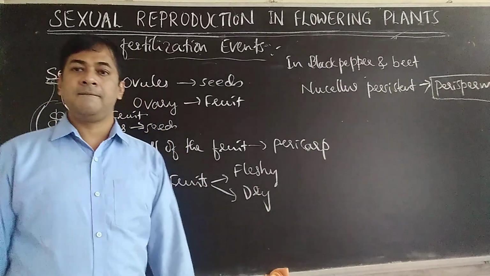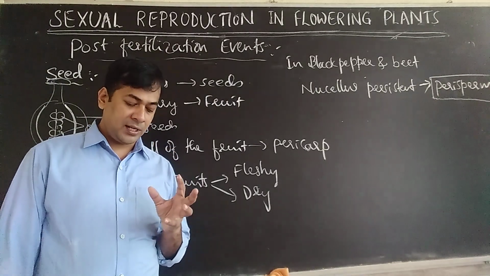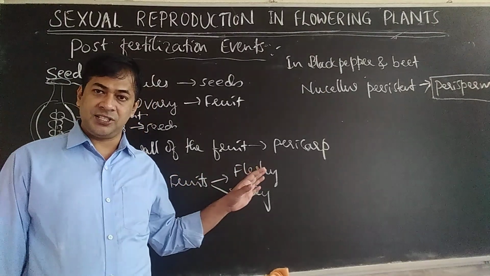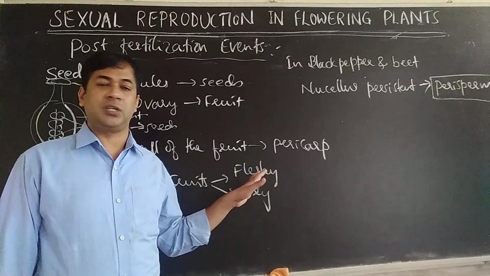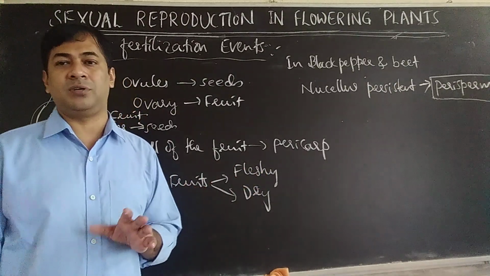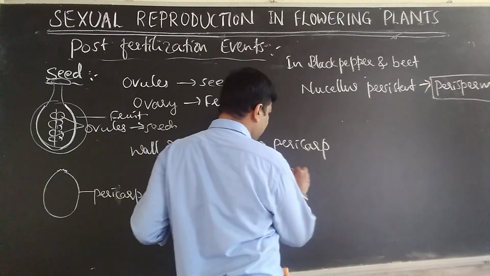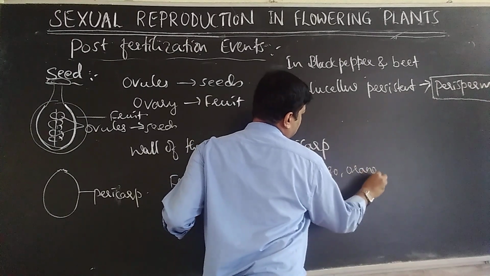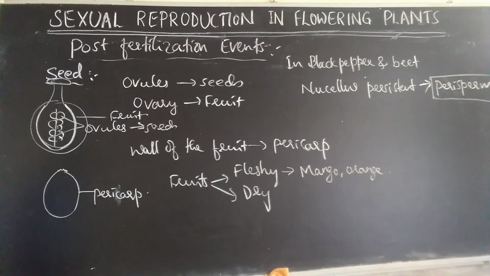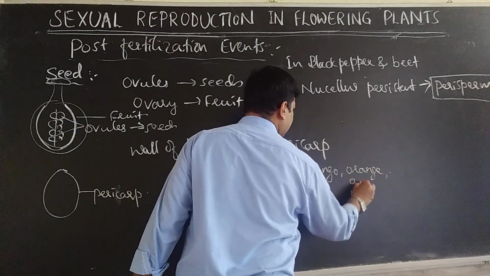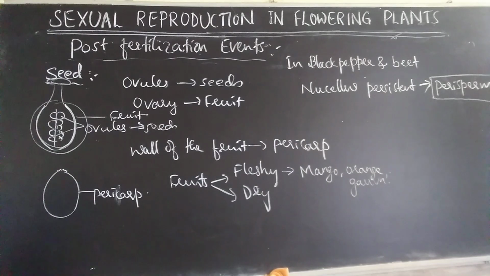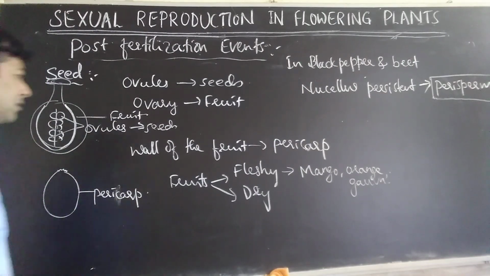Fleshy means it will have a juicy part. The fruit that has juicy water content inside is fleshy, that is, which has more juice. Dry means without juice, dry fruit. So fleshy fruit like mango, orange, guava, all these are fleshy fruits. And some fruits can be dry fruits like groundnut, mustard, and all.